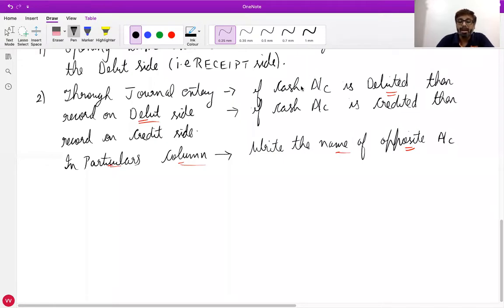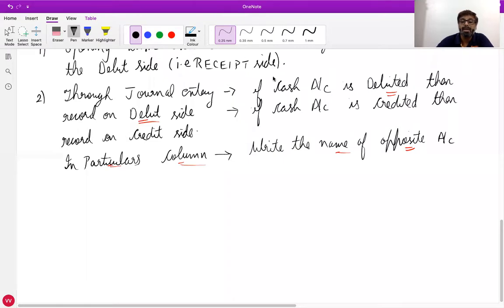Okay. All of you who have raised your hand, unmute yourself. Suhani Maheshwari, unmute yourself. Rushil, unmute yourself.